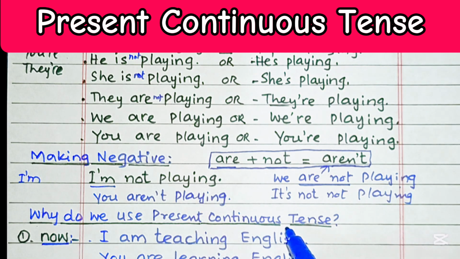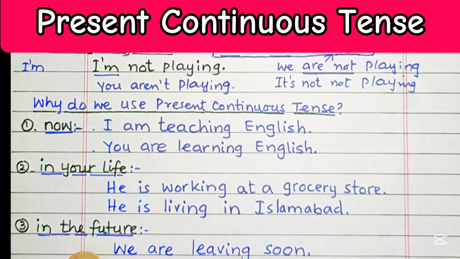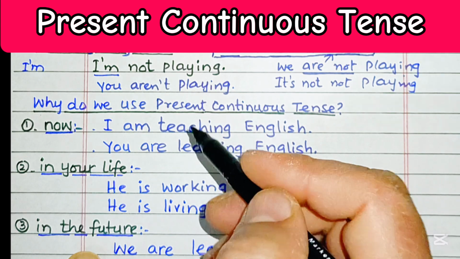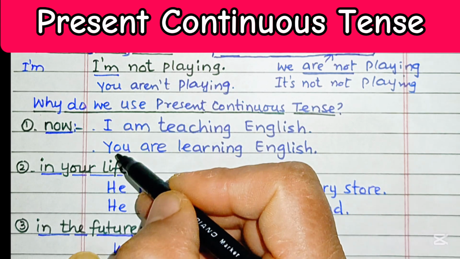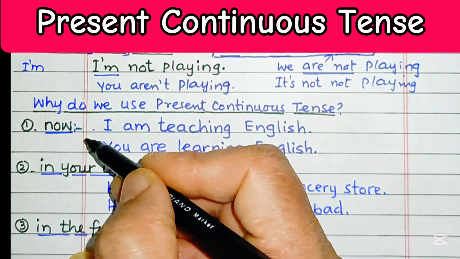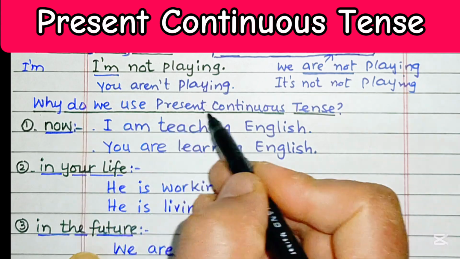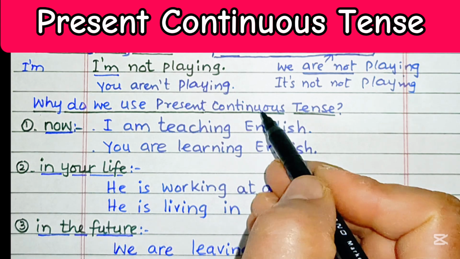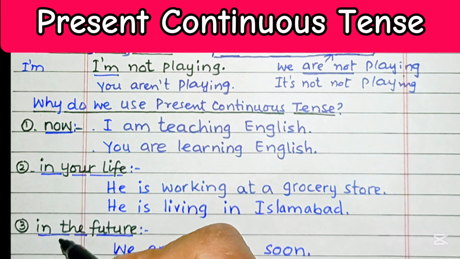Now, why do we use present continuous tense? Use the present continuous tense to talk about the things that are happening now at this moment, or things that are happening in your life, or things that are happening in the future. So this is the answer to why do we use present continuous tense. It is used to talk about the things that are happening now, that are happening in your life, or that are happening in the future.